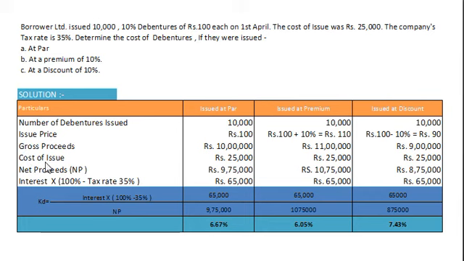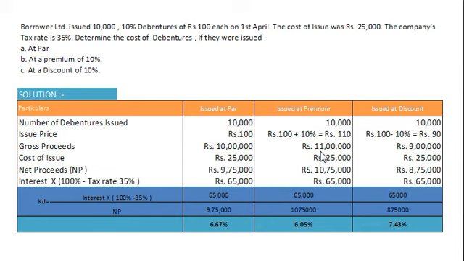Then we have cost of issue. Normally it is known as flotation cost, rupees 25,000. It will be the same for all three options, 25,000 in the second option and 25,000 in the third option. So finally our net proceeds would be issue price minus cost of issue: 10 lakh minus 25,000, that is rupees 9,75,000.